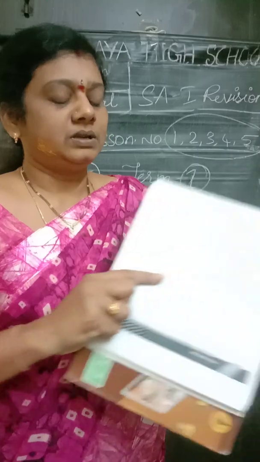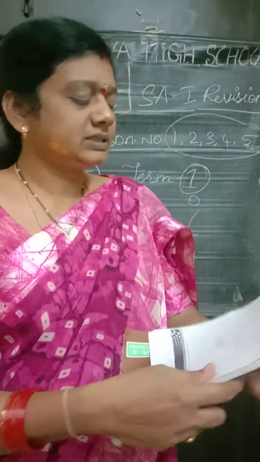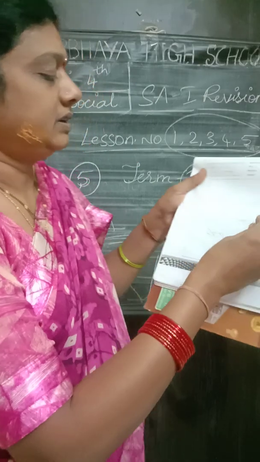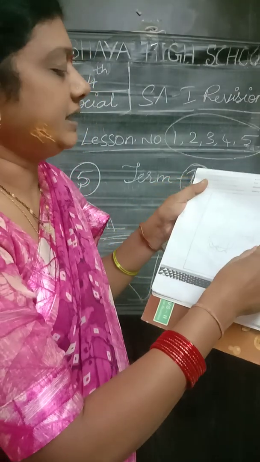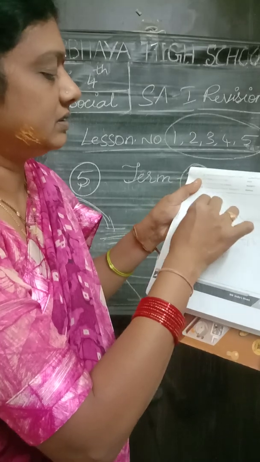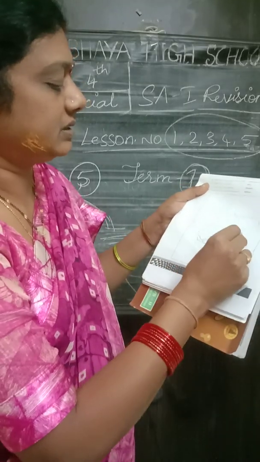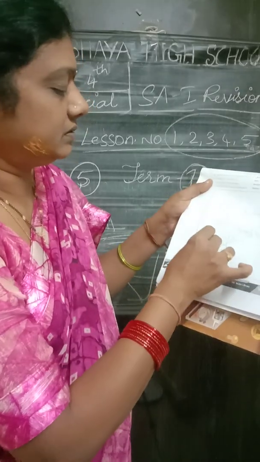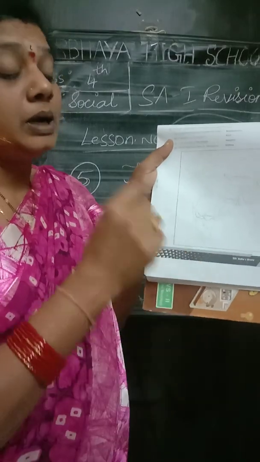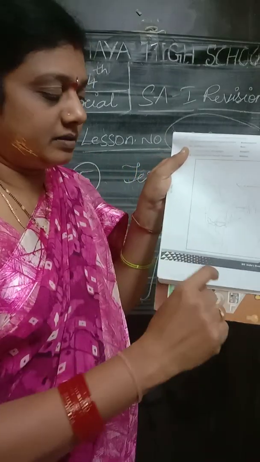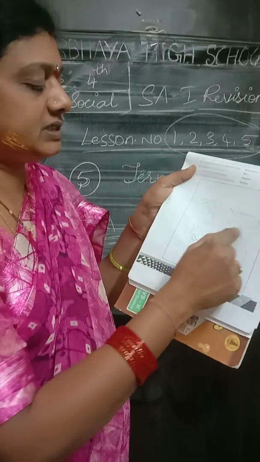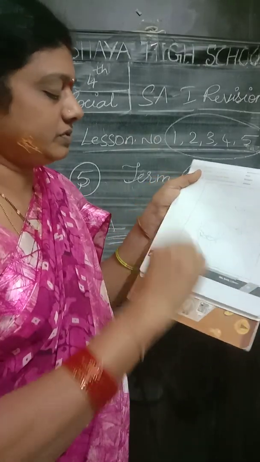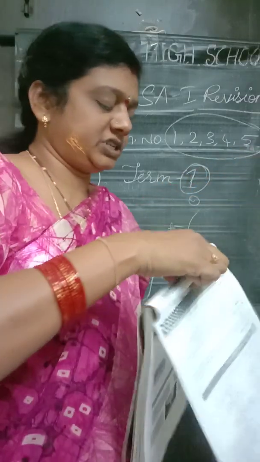Yes, and the 18th one, children. On the map of India, mark and label the following. You have to mark the rivers: the Brahmaputra, here. The Ravi is here. And the Hooghly is here. And the Krishna is here. You have to mark with a blue sketch pen or a blue pen and write the names, from where to where it flows. You have to draw like this and write. Okay, map pointing it is.